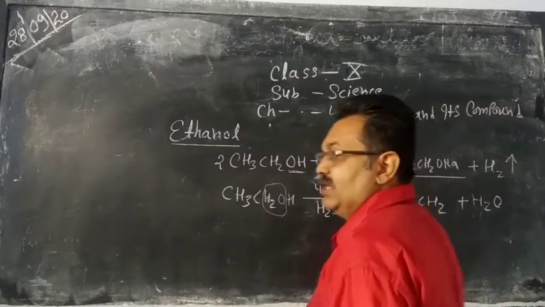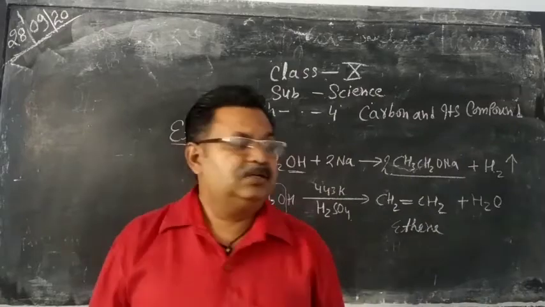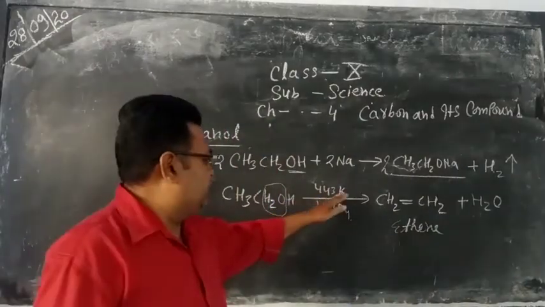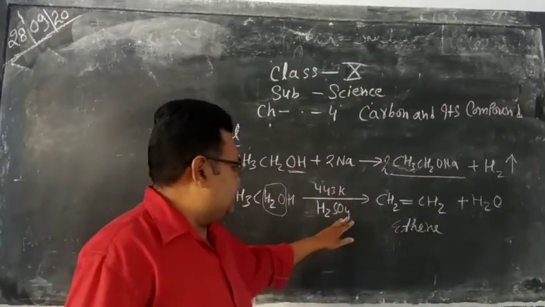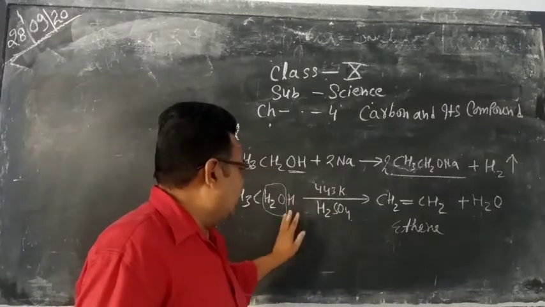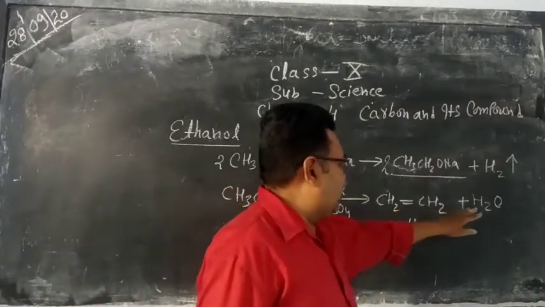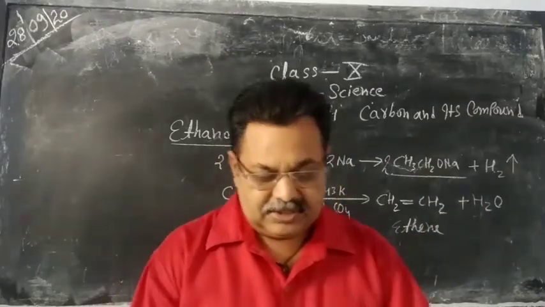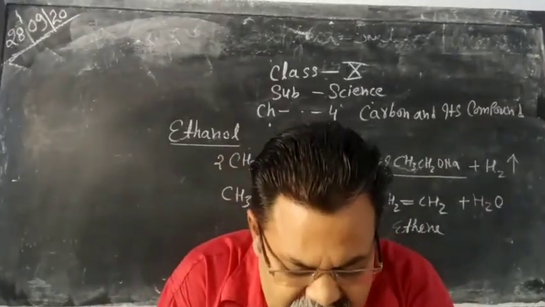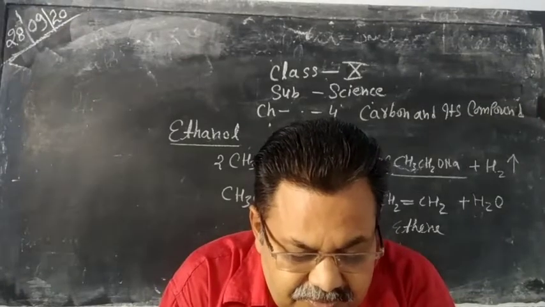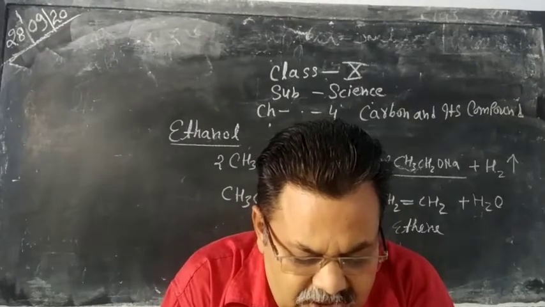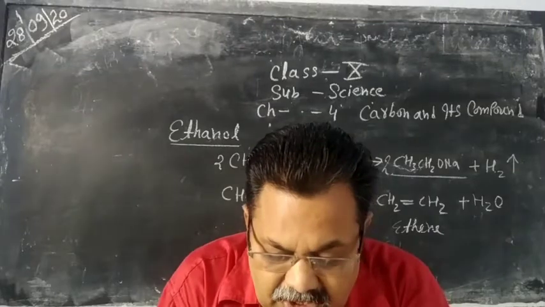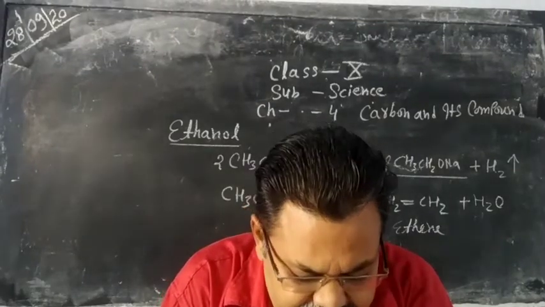So when ethanol is heated at 443 Kelvin in the presence of sulfuric acid, then due to removal of water, or dehydration, ethene is obtained. So this is the second property of ethanol. Now the next compound is